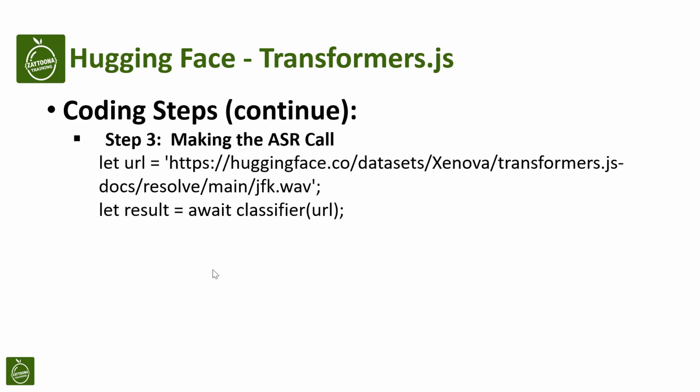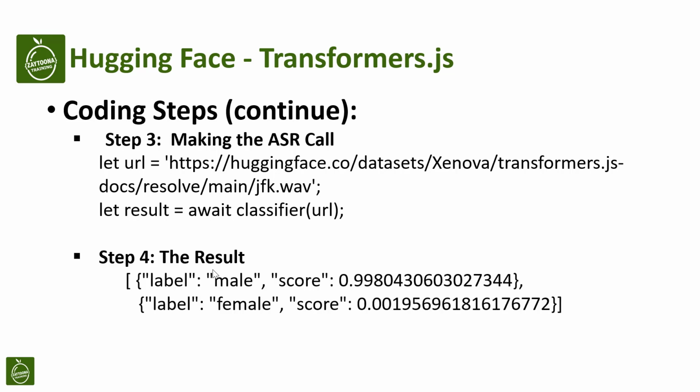With our classifier ready, we proceed to the exciting part, classifying our audio. Here we make a call using our classifier and provide it with an audio URL. This instructs the model to process the audio and determine its category. Once processed, our model returns the result in a structured format.